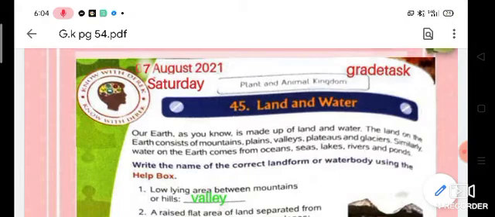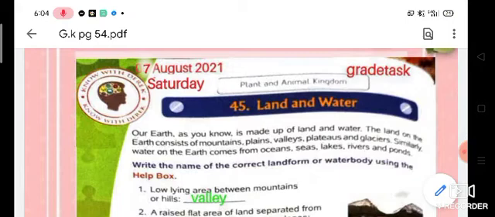Okay students, so let us start with chapter number 45 of unit 4, that is plants and animal kingdom. This is the last chapter of unit 4, section B, last chapter. Land and water. So let us start.